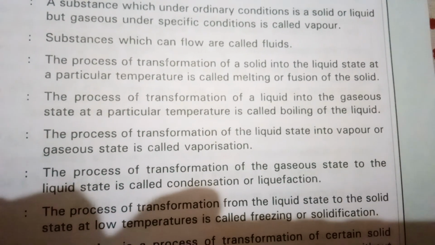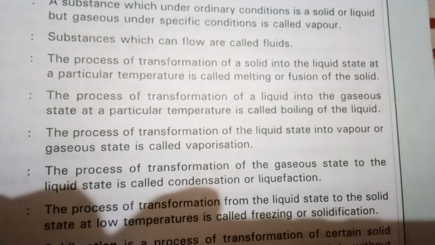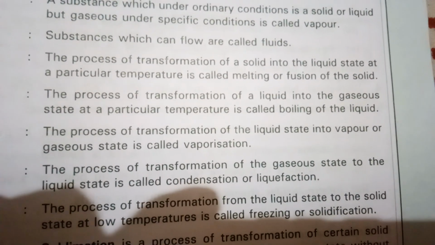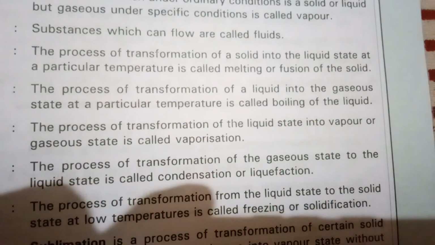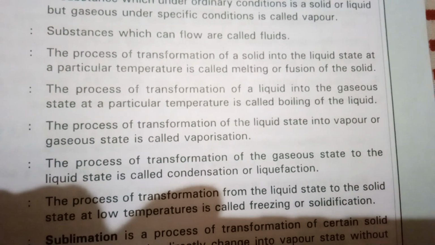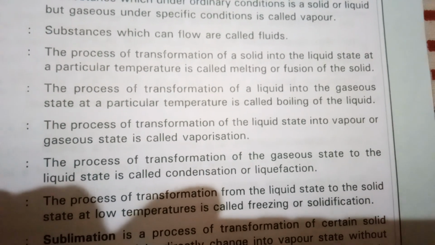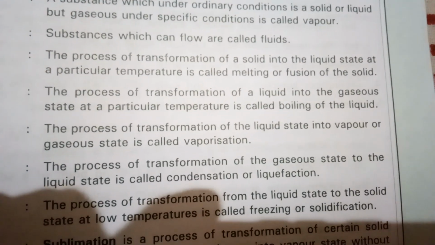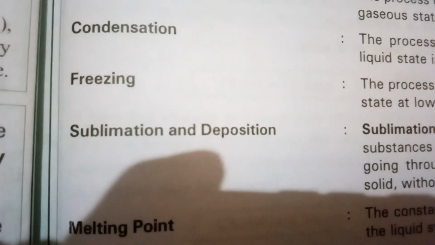Evaporation is the process of conversion of liquid into gaseous state below its boiling point. Dear students, you may observe that evaporation of water can occur at any temperature, but boiling of water will occur at 100 degrees Celsius only.